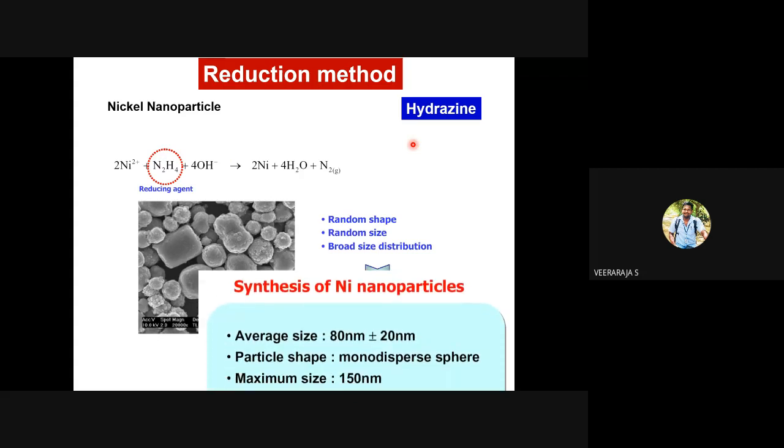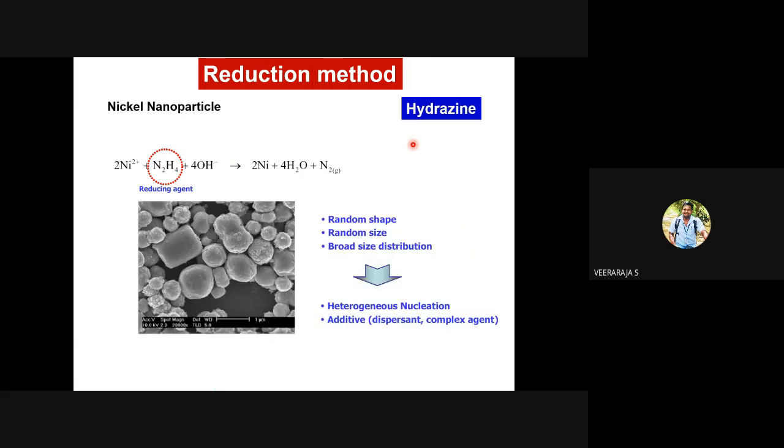Okay, so if you don't use stabilizing agents, for example, you take a nickel salt with just a reducing agent and no stabilizing agent, this is the morphology you will get. What is the morphology you see here? You see all sorts of sizes and shapes. There are spherical particles, smaller spherical, large spherical, very large particles, and something like cubical, random cubes, different shapes.